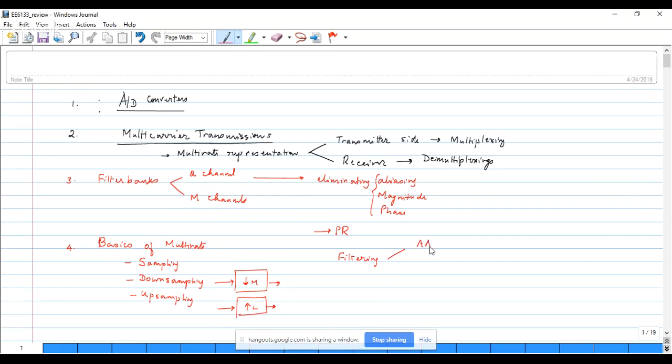So we had anti-aliasing filtering for downsampling to avoid aliasing, and we had interpolation filtering for the upsampling case. That removes the unwanted images.